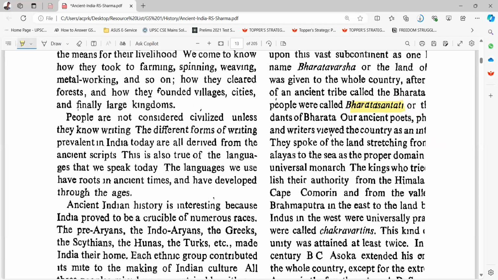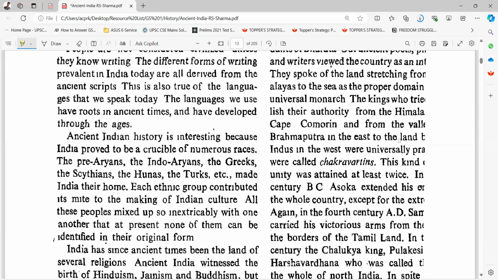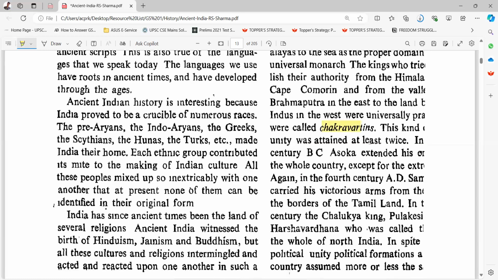They spoke of the land stretching from the Himalayas to the south as the proper domain of a universal monarch. The kings who extended their authority from the Himalayas to Cape Comorin, and from the valley of the Brahmaputra in the east to the Indus in the west, were universally called Chakravartins. This kind of unity was attained at least twice.